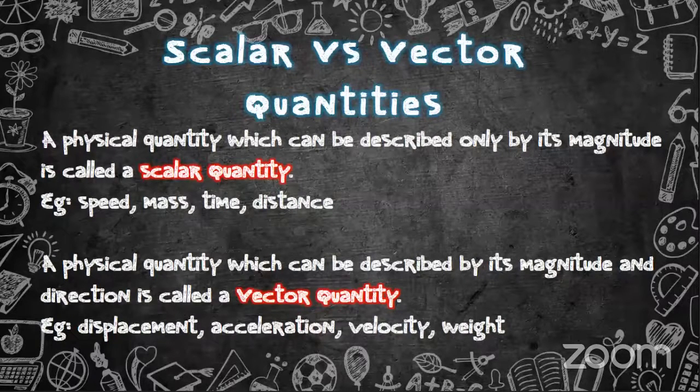And are there any quantities which do not have a unit? Yes, there are quantities which do not have a unit, but not in physics, right? In chemistry, you can find measuring quantities which do not have units, right? But in physics, every quantity has a unit. They have a specific unit, right? So these are scalar quantities and these are vector quantities.